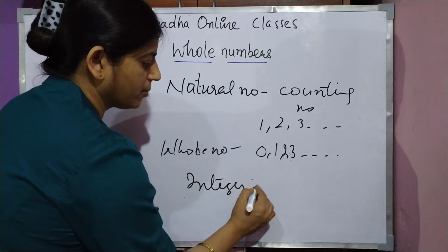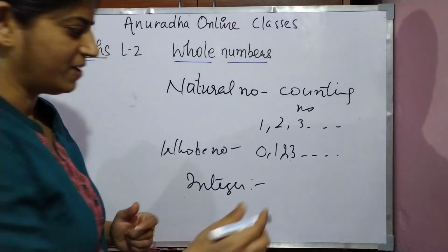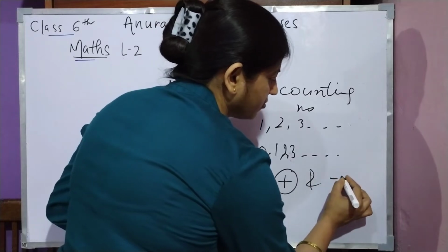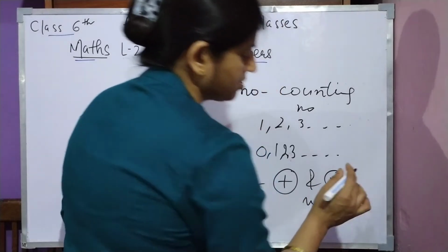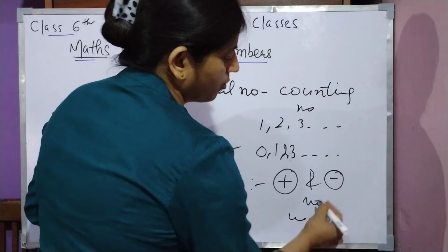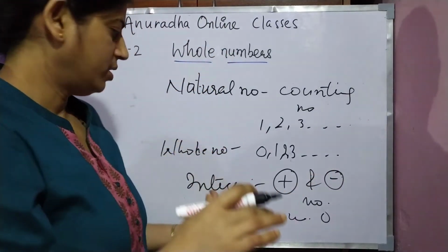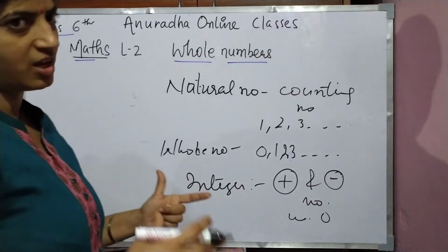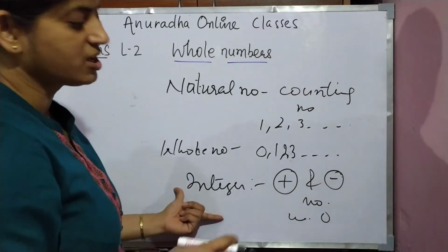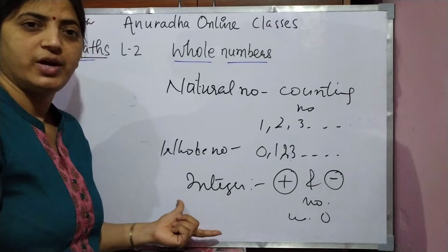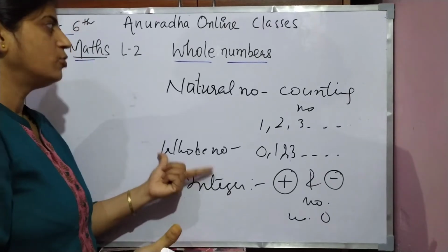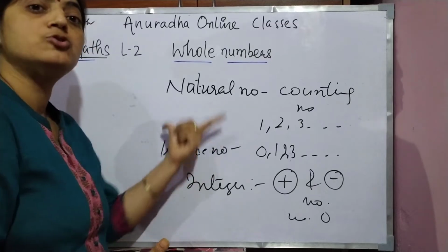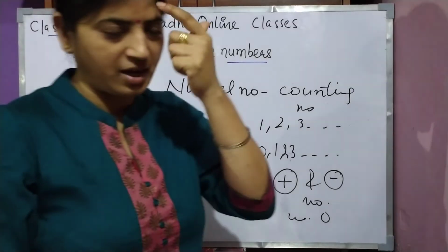Okay, next is integers. Integers, do you remember? Yes, that is positive and negative numbers, including 0. These are integers. One by one we will read all these in 6th class only. Integers, I think the next to next chapter is there. So just now we are going to study whole numbers in detail.